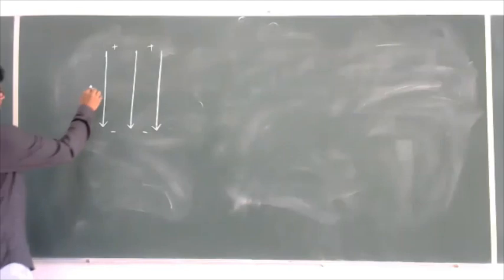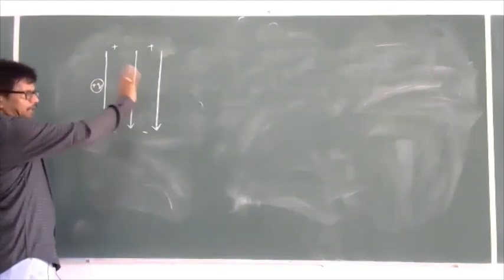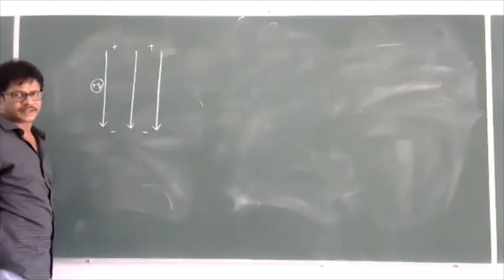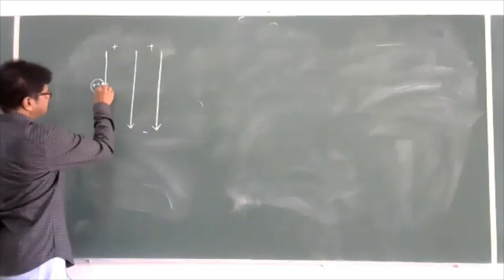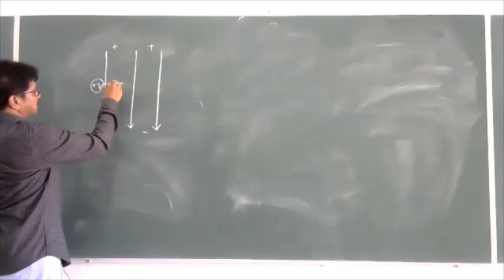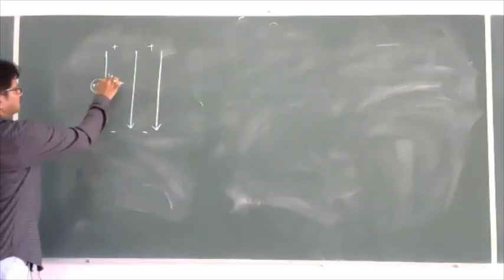Now I am projecting a positively charged particle perpendicular to the electric field with a certain velocity u.